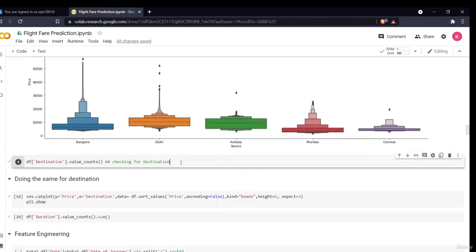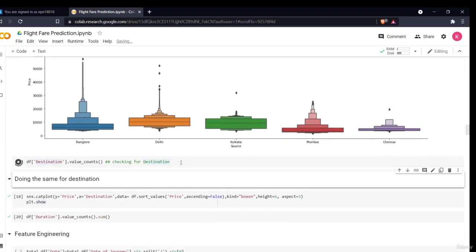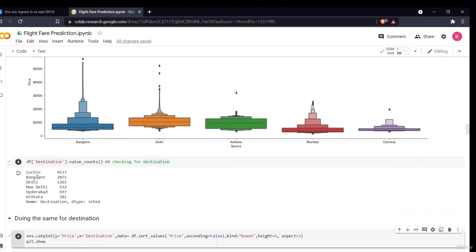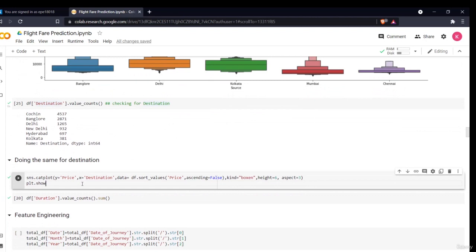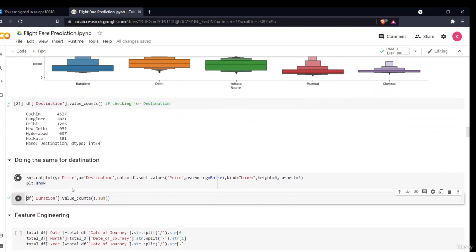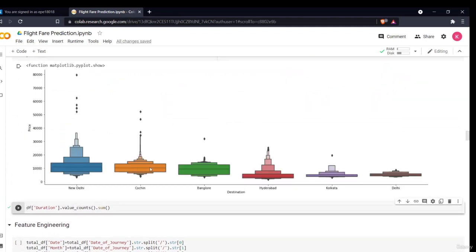Now, if we do the same for the destination part, we'll see that there are different destination cities, and if we see the plot, it's also similar. New Delhi, Cochin and Bangalore almost have the same plot, which means that they almost have the same prices.